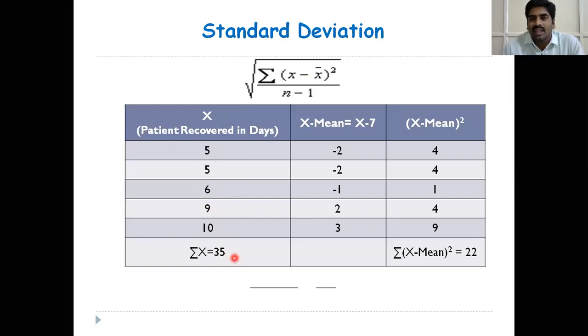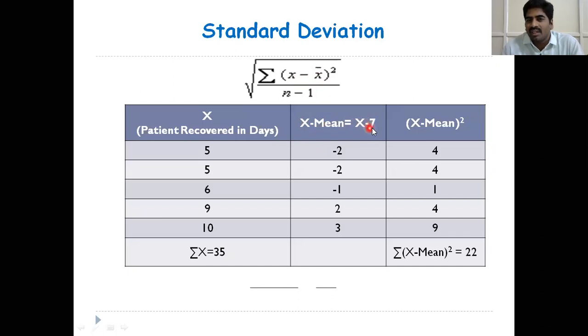Why do we have to calculate the mean here? In the formula, we have to subtract the mean value from all the individual observations, so first we have to calculate the mean: the sum of the observations divided by the number of observations, 35 by 5, mean is equal to 7. Next you have to calculate x minus x bar, meaning x minus mean.